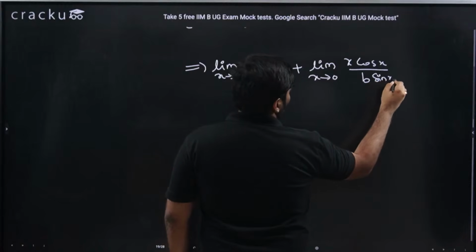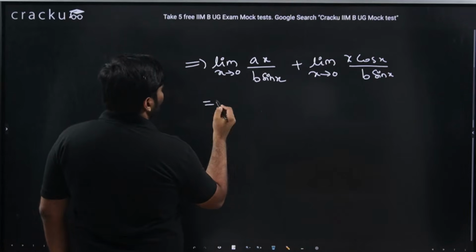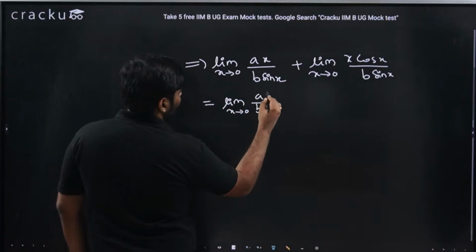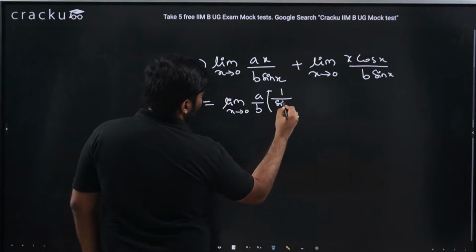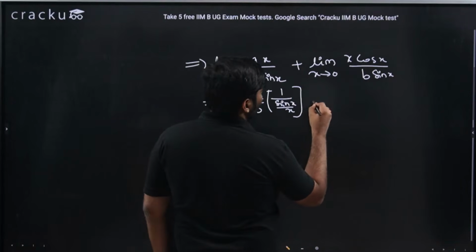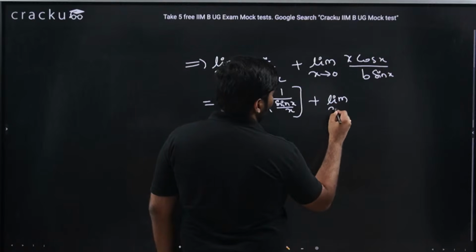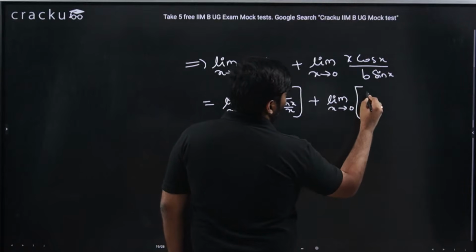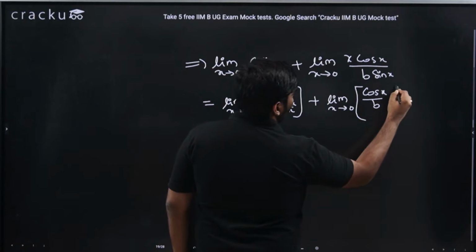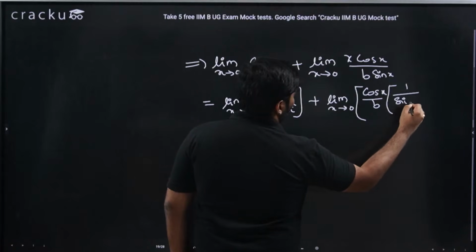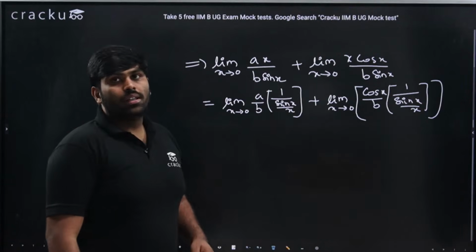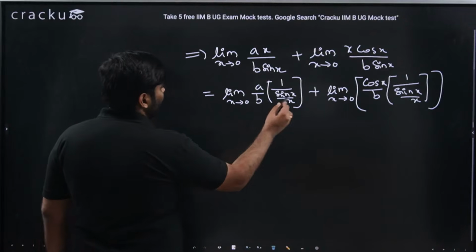So having written it in this way, this is nothing but what, guys? This can be written as limit extends to 0, a by b is there, into 1 by sin x by x. X in the numerator is just brought to the denominator. Similarly, here also I could write limit extending to 0, cos x by b into 1 by sin x by x. Why am I doing it this way? Because limit extending to 0, sin x by x is 1.